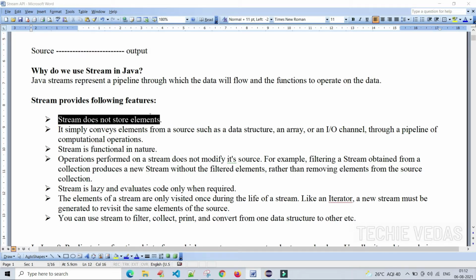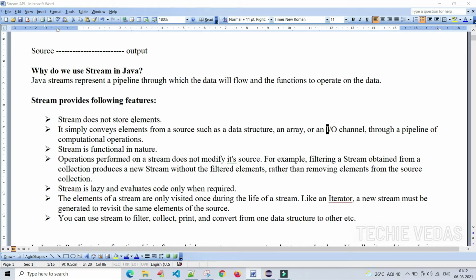Stream does not store any elements. It simply conveys elements from a source such as a data structure. This is the source. Source is nothing but a data structure, a collection object, and so on. It may be anything. Or else an array or an input output channel, through a pipeline of computational operations.